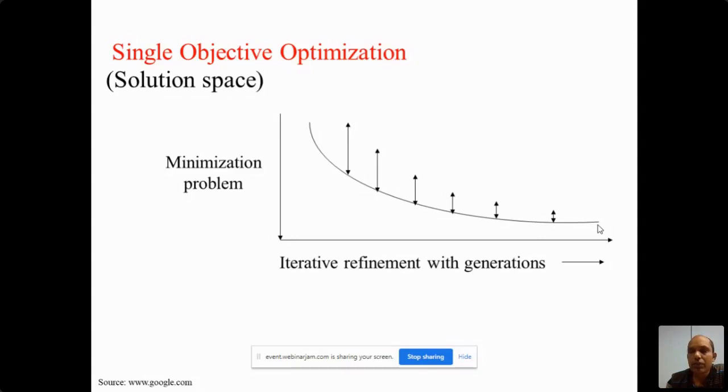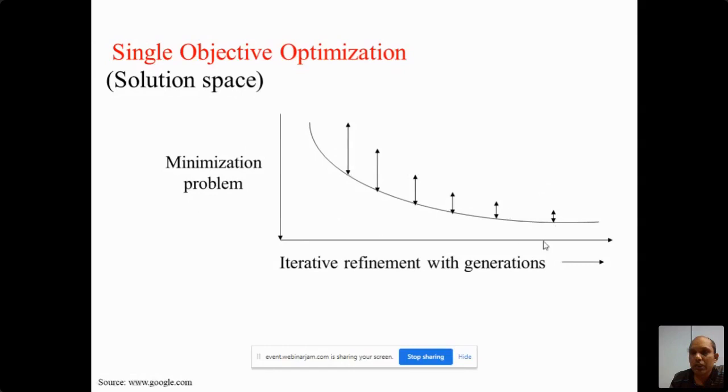Or suppose there are no changes for a particular number of iterations, then you can stop the algorithm. Now this is a minimization problem. So you can see here in the beginning we have a large error, then with the iterations it decreases.